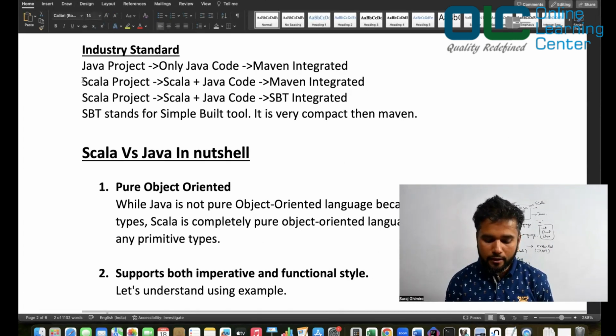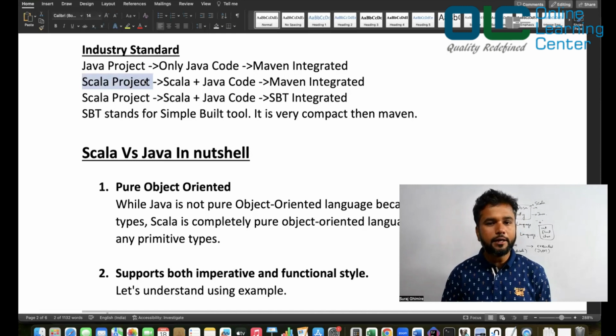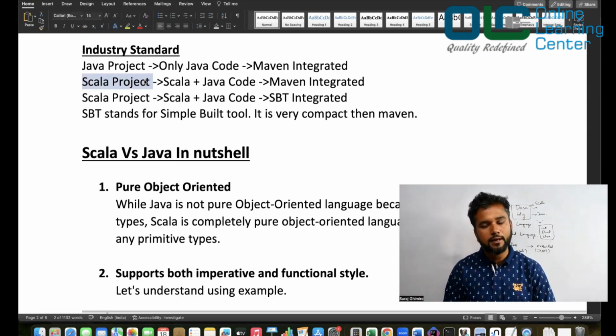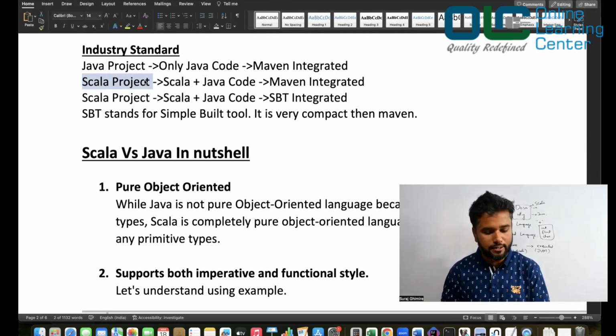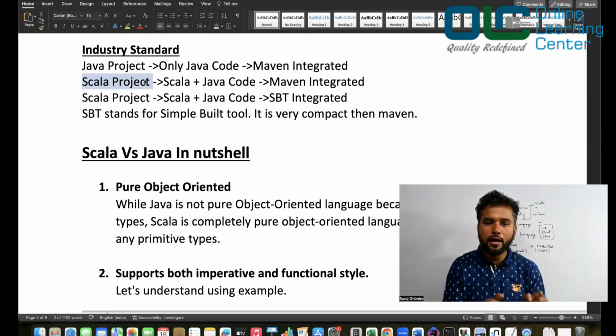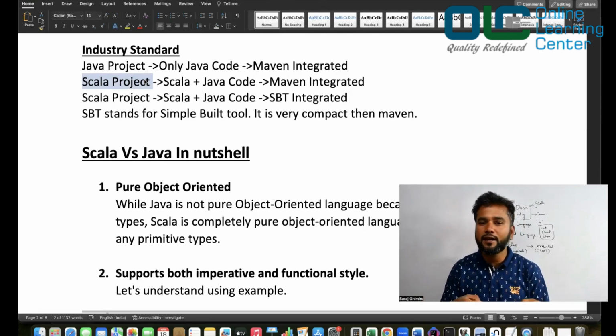Now, if you are working on a Scala project, then it is possible that sometimes you'll write Scala code. It is also possible that sometimes you may have to look into the Java code to understand what it does. Okay, and as we move on, I'll show you some examples of how the Scala code looks and how the Java code looks so that you understand the connections between them.